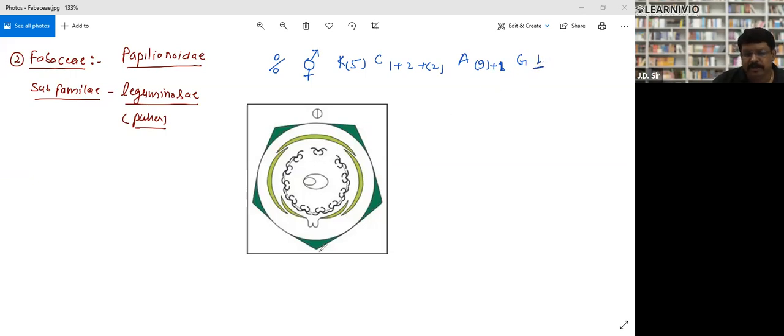Can you tell me the placentation? Guess what is the placentation? This is actually the ovule, it's free, attached at the base. So basal placentation. Pea is a member of this family. Clear? Okay, great. So take the screenshot and you have to write after. If you have any doubt in the formula, please ask me. Then we'll go to the family.